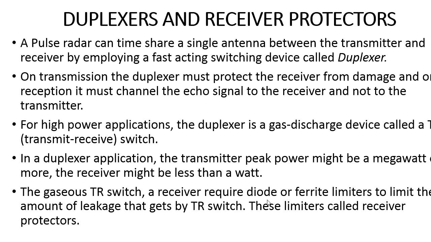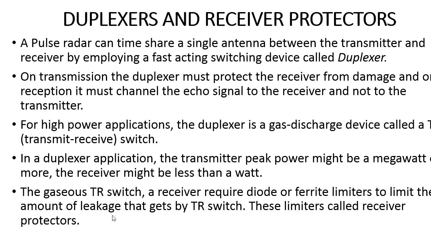In order to avoid the leakage current, at that time we require limiters. The limiters are of two types, diode limiters or ferrite limiters, which protect against the leakage current from the transmitting signal of the transmitter. The job of the limiter is to avoid the leakage signal when it occurs. Whenever the duplexer works in the transmitter mode, it transmits high signals. The signal strength is very high, so leakage occurs.